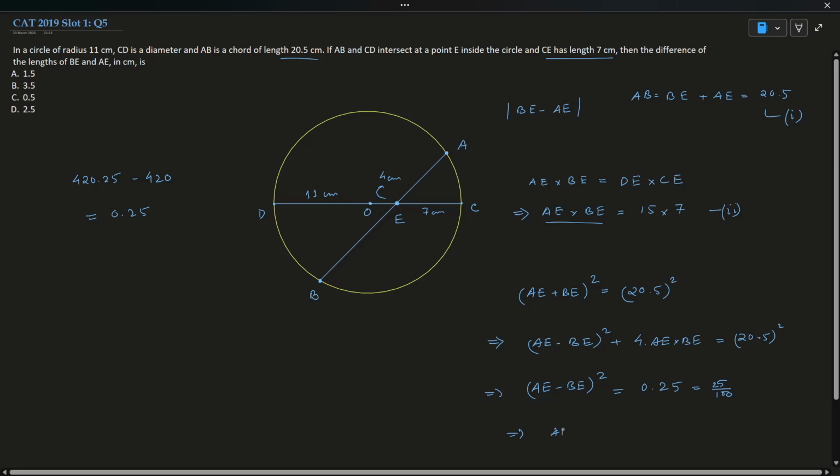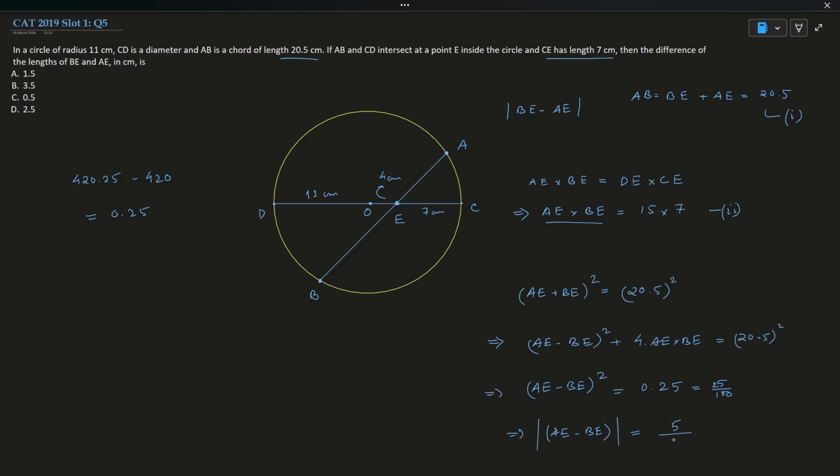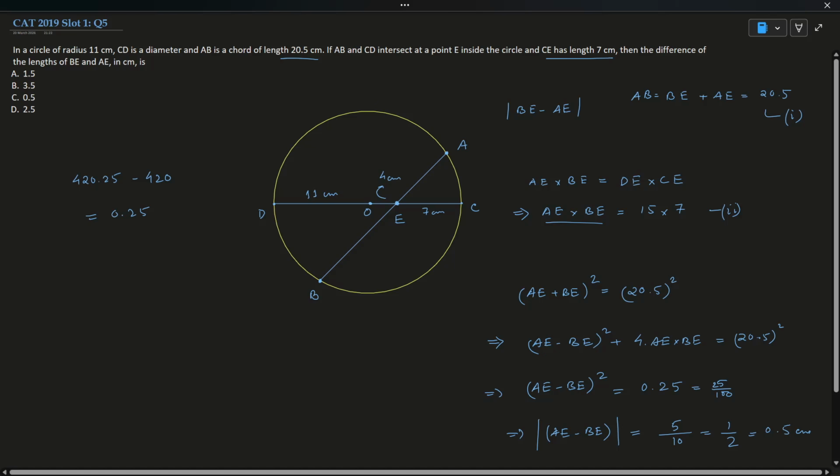From here, AE minus BE, if I remove the square, it will be the mod. So 5 by 10, or it will come out to be 1 by 2, which means 0.5 centimeters. I don't know whether AE is longer or BE is longer, so the correct answer will be 0.5 centimeter, option C. Option C is the correct answer. A very good question. Definitely not an easy level, I would say easy to moderate.